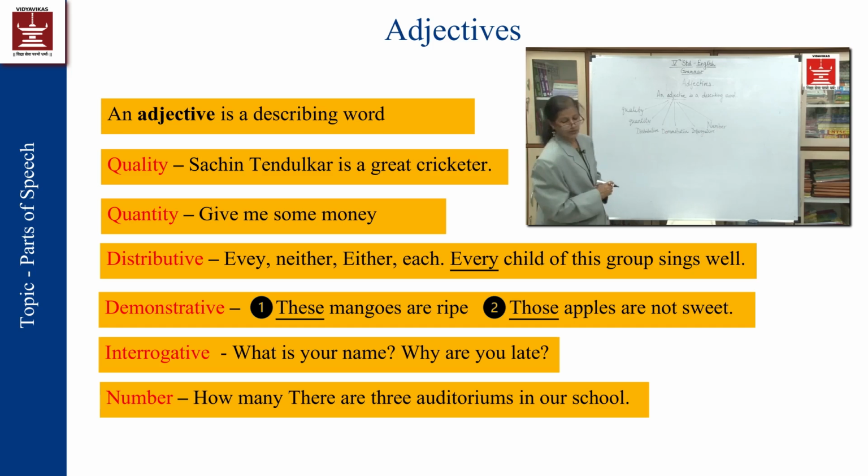Now the first one is called quality. What kind of things? A brave, timid rabbit: timid is the quality of that animal, so it will be called quality. Sachin Tendulkar is a great cricketer. So great is the quality of the person. Sachin Tendulkar is a great cricketer.